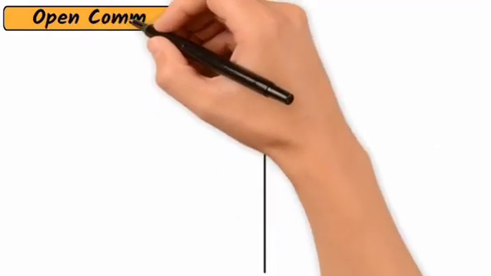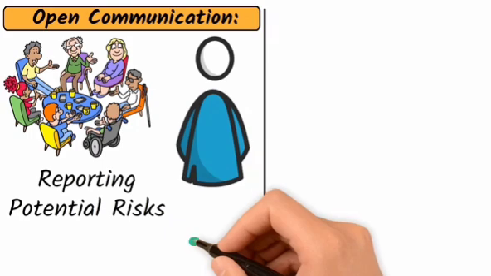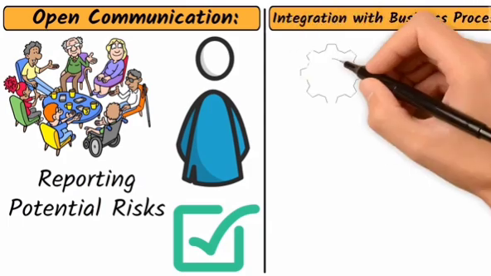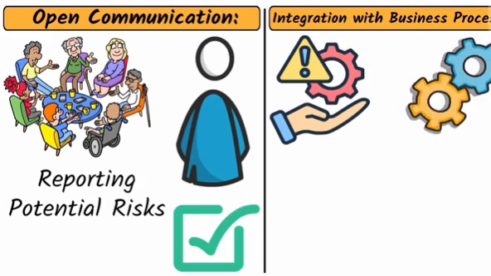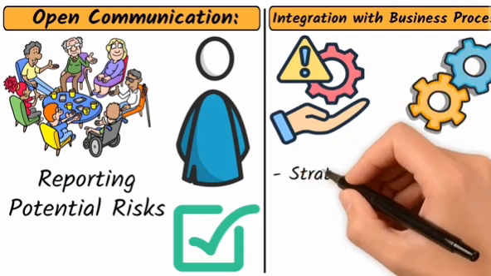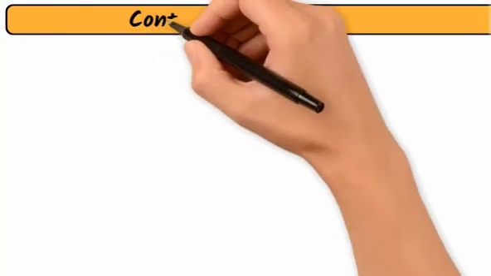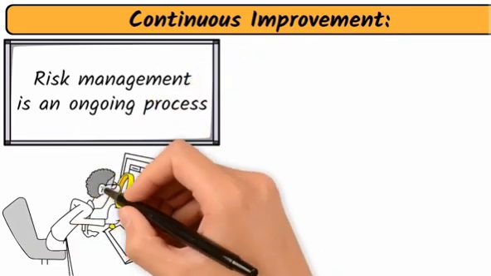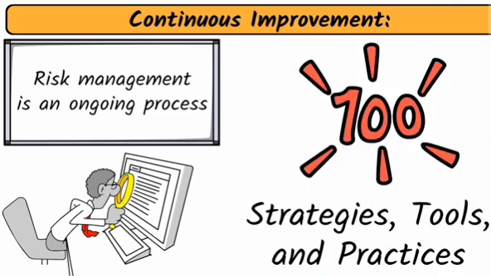Open communication. Encourage open communication about risks and ensure that employees feel comfortable reporting potential risks without fear of retaliation. This fosters a proactive approach to risk management. Integration with business processes. Integrate risk management into business processes and decision-making. This ensures that risk considerations are factored into strategic planning, project management, and daily operations. Continuous improvement. Risk management is an ongoing process. Regularly review and update risk management strategies, tools, and practices to ensure they remain effective and relevant.